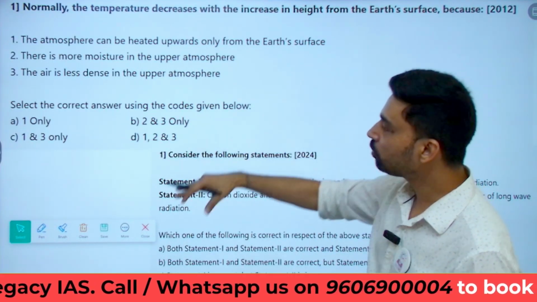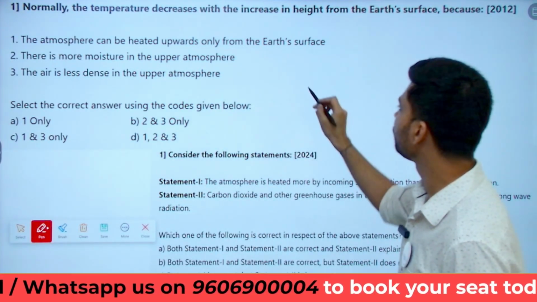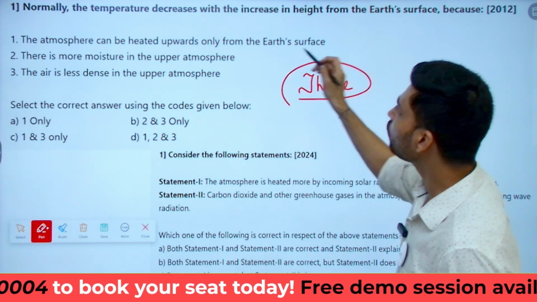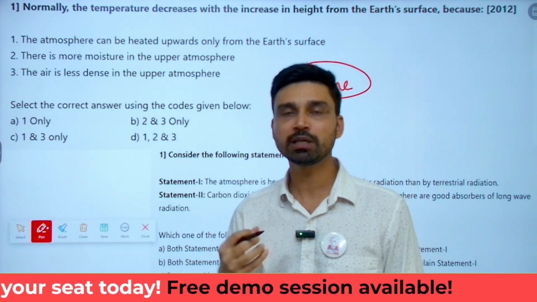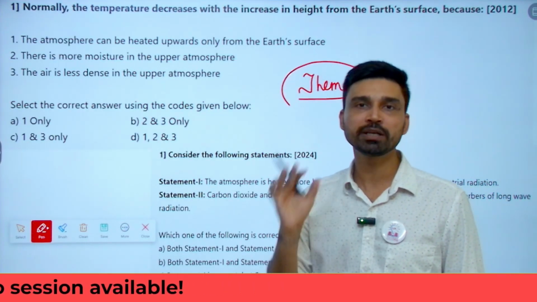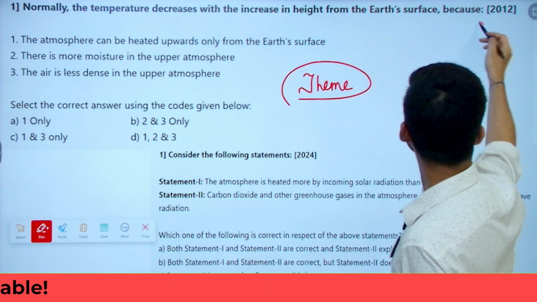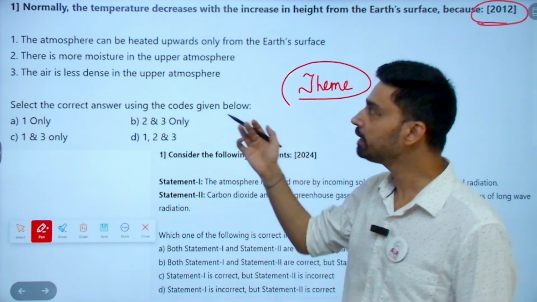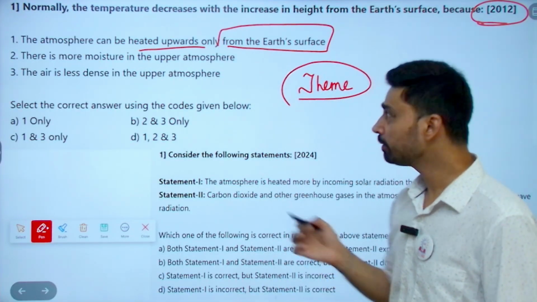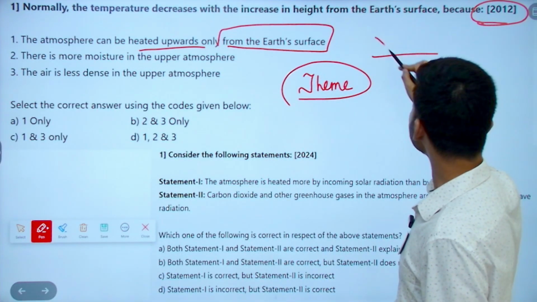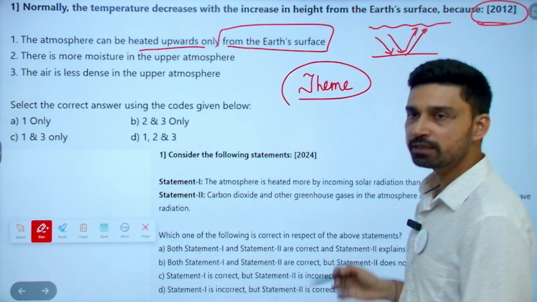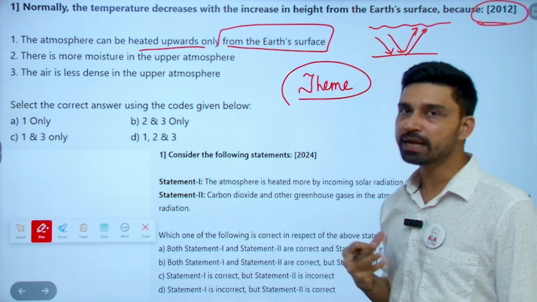The second question is a repeated and recurrent theme that we see in questions of several years. This is about temperature. In the second chapter of climatology, we study insolation and temperature, and frequently UPSC has asked questions from the temperature and insolation concepts. The question is from 2012, a very old question. It says the atmosphere can be heated upward only from the earth's surface. That is true, because terrestrial radiation is of long wavelength nature, released by the earth's surface, and it is this radiation that heats up the atmosphere.